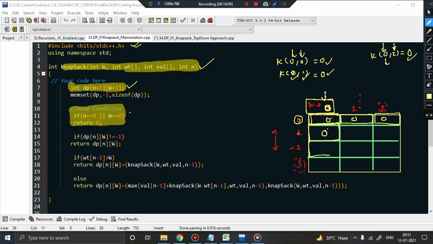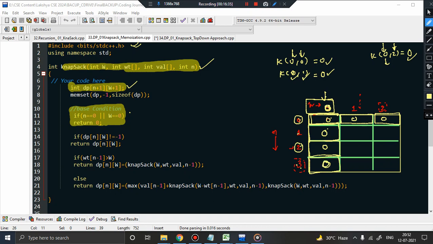Same for this case: if the capacity of knapsack is 0 and your number of items is 2, it indicates you can pick 2 items, but your knapsack has no space left. So can you pick it? No, I cannot pick it. So definitely I will not get any profit. So profit is 0. Same applies for this also. If the capacity of knapsack is 0 and the number of items I can pick is 3, since my capacity is 0, I cannot pick any item. So I have to fill 0 in this particular table.